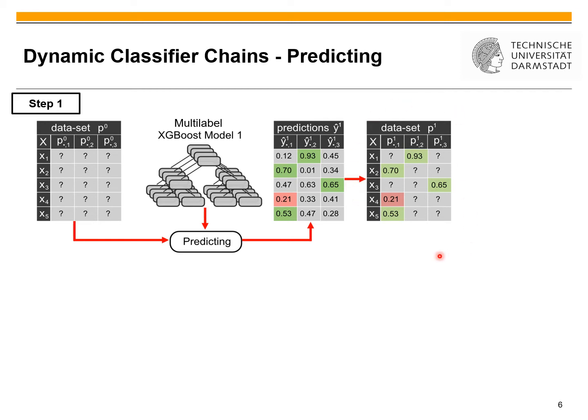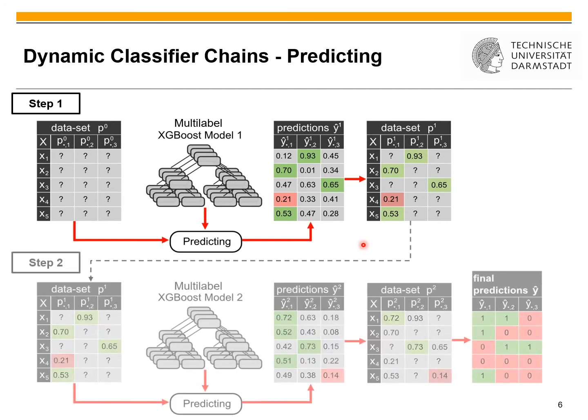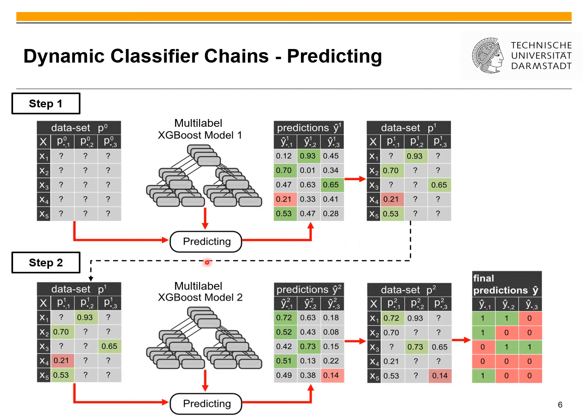So this is the result after the first step, and we use this updated table in the second step to use the second model, which then predicts with this dataset where we have some initialized label features and have this new prediction. Again, we propagate only one label.